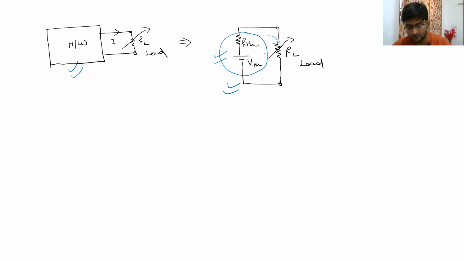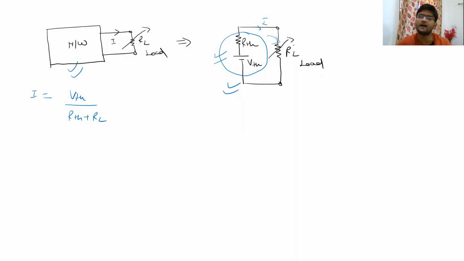So first we are going with the DC case, where all we will see is resistances and voltages and currents, right? So you know that this current I will be equal to VTH divided by RTH plus RL.